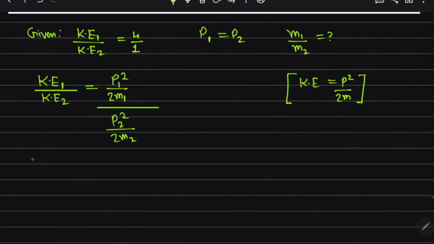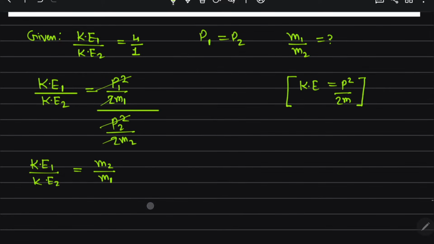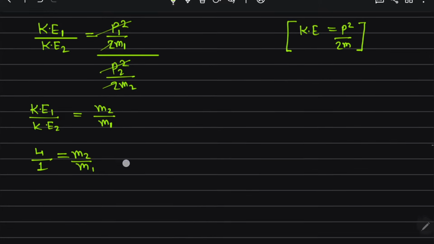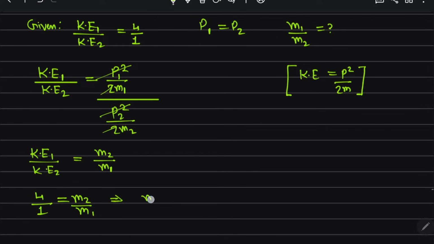That comes out to be kinetic energy of first particle upon kinetic energy of second particle. So momentum is the same, so they are going to be cancelled. Two cancel. So this reduces to m2 by m1, and m2 by m1 is what we have to find. Kinetic energy of first and second they have given 4:1, so that is equal to m2 by m1. And they are asking m1 by m2, so we take the reciprocal, that is equal to 1:4.